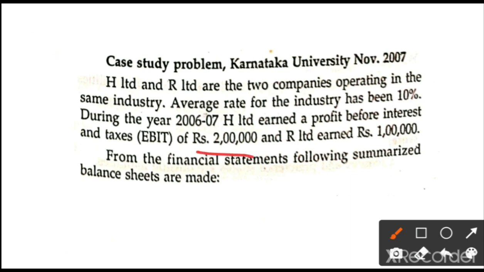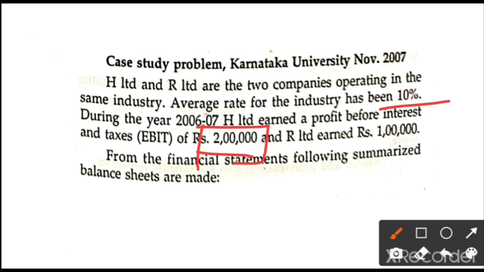It means this is earnings, dear students. So EBIT is nothing but earnings. Whenever we are calculating the real value, before that, what we are doing is calculating the capitalized value of earnings. So what is the formula for capitalized value of earnings? Expected earnings divided by normal rate of return. Then what are the earnings right now? For H company, we are taking earnings as 2 lakh. The normal rate of return is 10%, into 100. Then we will get the capitalized value of earnings.